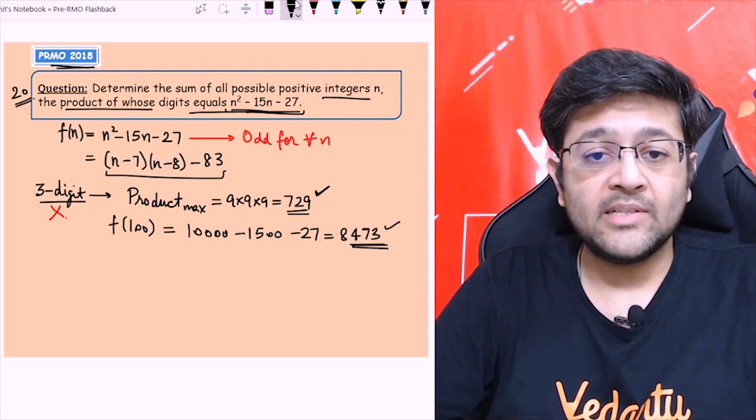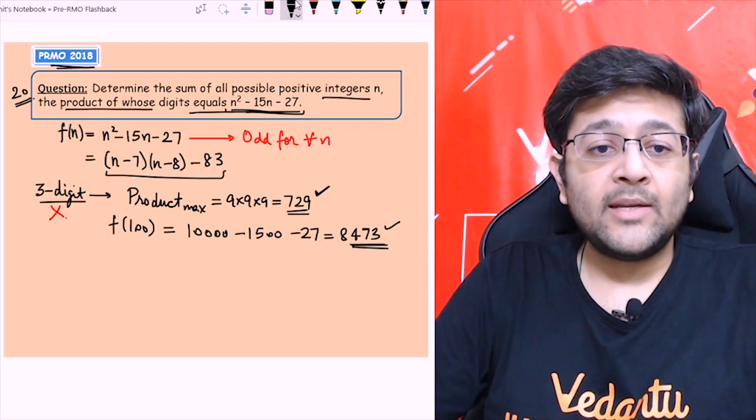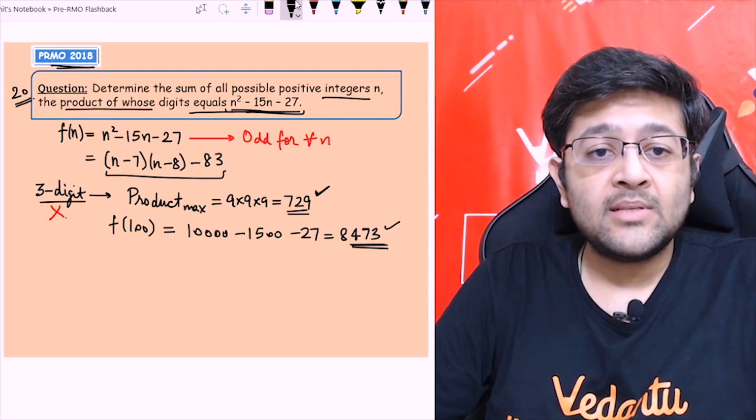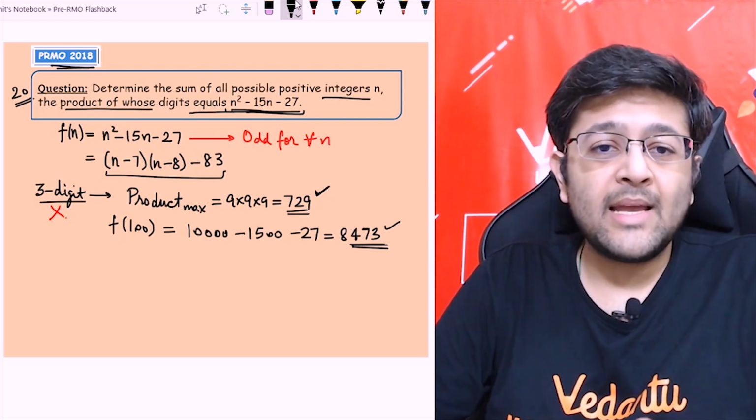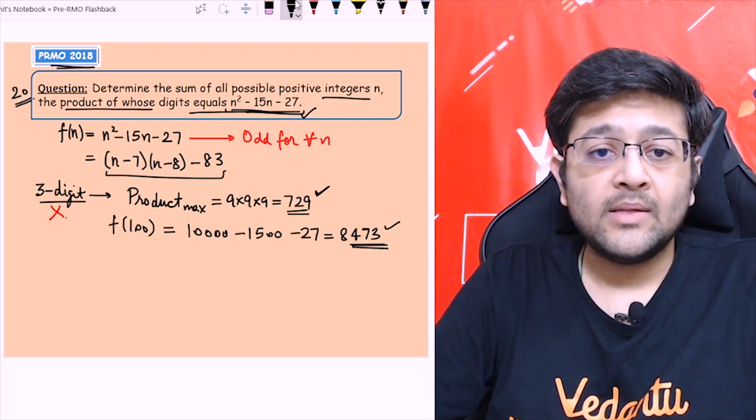3 or more than 3 digits. So I can eliminate those possibilities. So now coming to single digit and 2-digit numbers. First of all, let's analyze this expression again. Let's analyze the quadratic a little more.